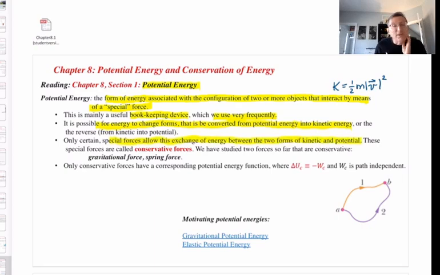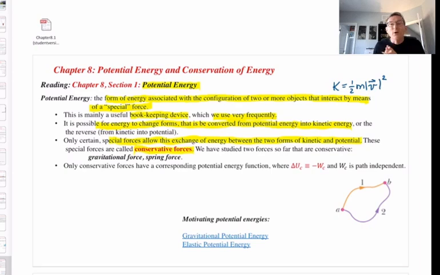And since they are special, they're going to be put into a kind of category all their own with their own name. The forces that are special in this regard and allow for the exchange of energy between the two forms of kinetic and potential are known as conservative forces, because they're related to what we're going to call conservation of energy. And in physics, conservation means staying constant.